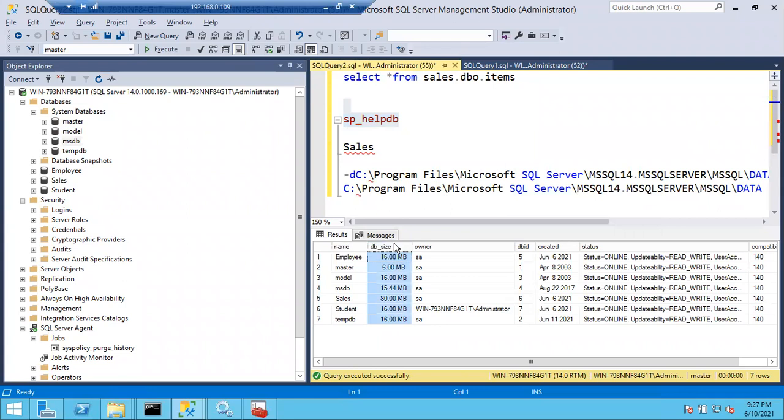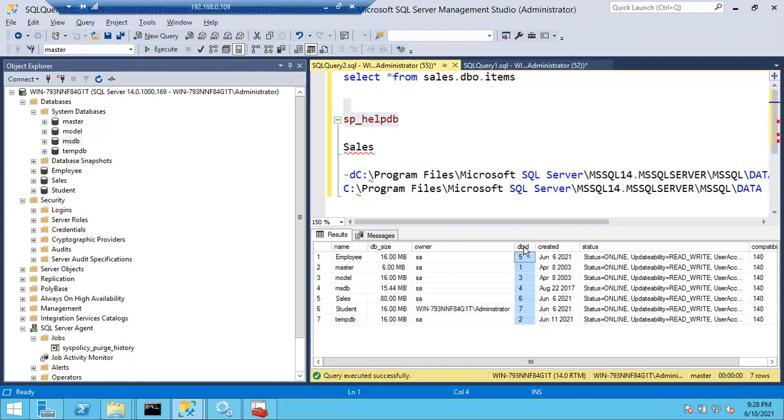And you can see the size of each database, the owner of each database, the database ID. Every object will have an object ID, remember. In SQL Server, database will have database IDs, table will have table IDs, login will have SIDs, job will have job ID. Every object will have an ID, like how roll numbers are there, how employee numbers are there for us. In the same way, every object will have an ID in the SQL Server.